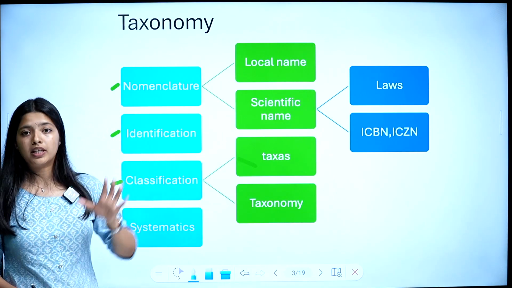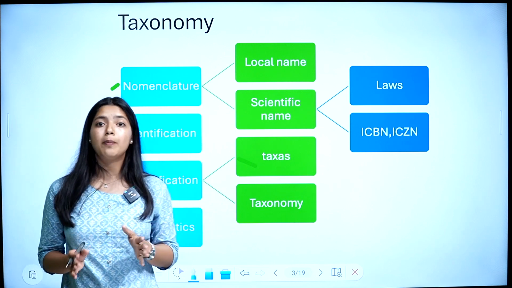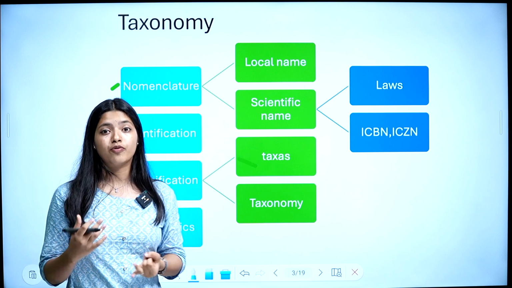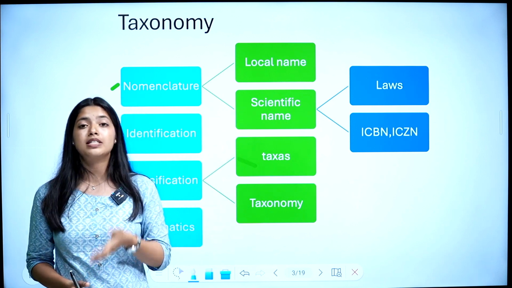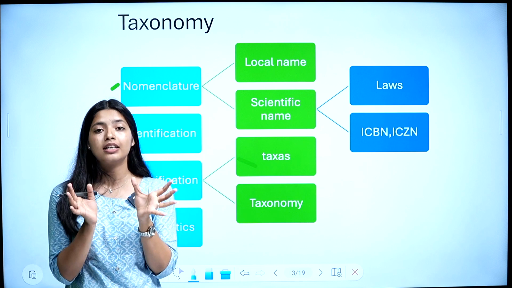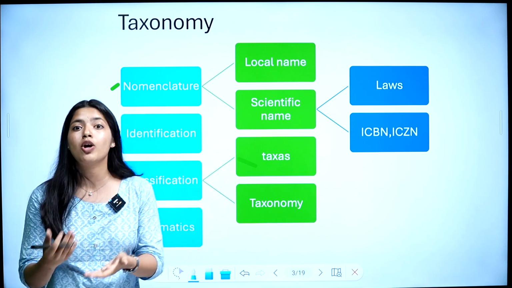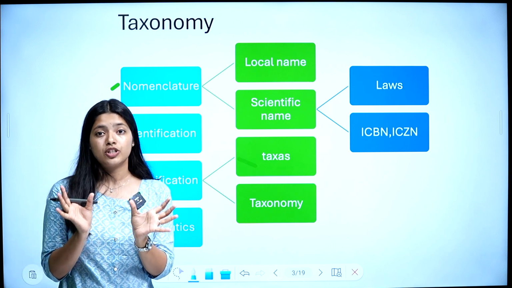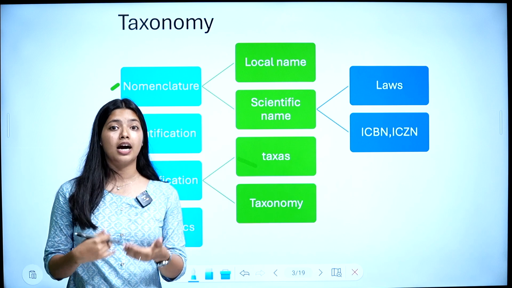First we talked about nomenclature, which is the process of naming, in which we discussed local name, a name in a particular locality. It creates confusion, as it varies from place to place. Then we discussed scientific name. Scientific name is a universally accepted single name. Scientific name uses binomial nomenclature, a name with two parts, a generic name and a specific epithet. This was proposed by Carl Linnaeus.